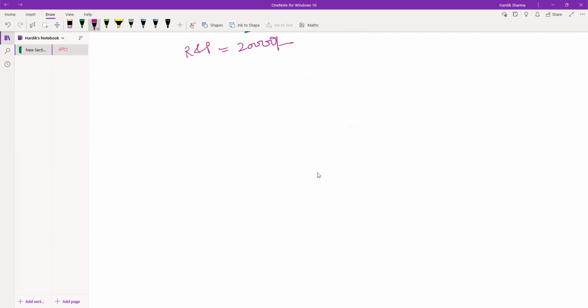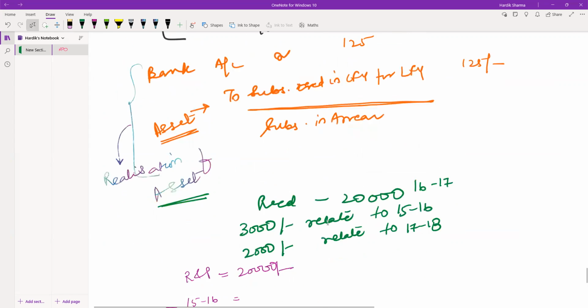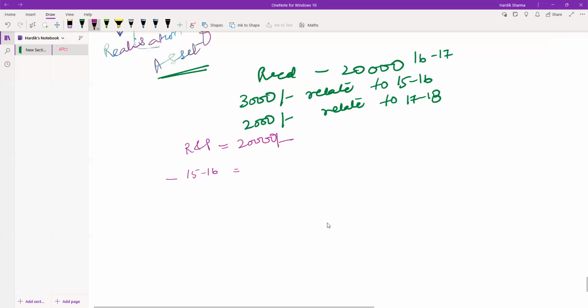Now income will be receipts and payments account 20,000. From that I will subtract the amount relating to 15-16 because this is my earlier year income. I would have recognized it in my income and expenditure account in the last year. So this will not be forming part of my income and expenditure account. So the amount relating to 15-16 is 3,000, so I will subtract 3,000.